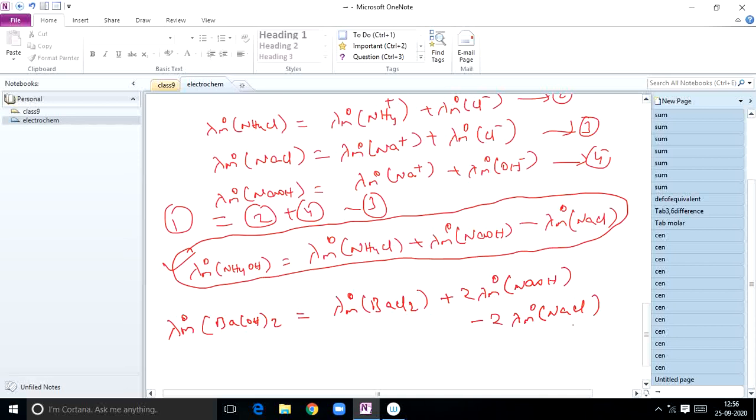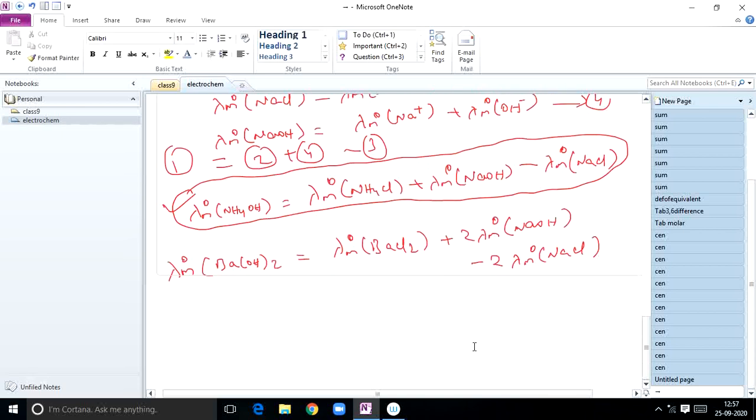Next. This is the first application. So what is the first application of Kohlrausch law? We can calculate the lambda m naught values of weak electrolytes. So second application, students, now: calculation of degree of dissociation of weak electrolyte.